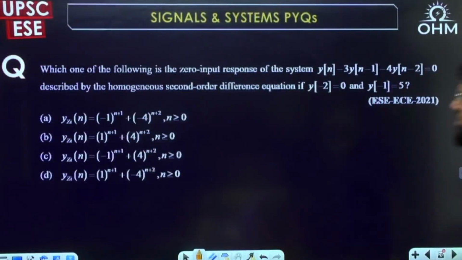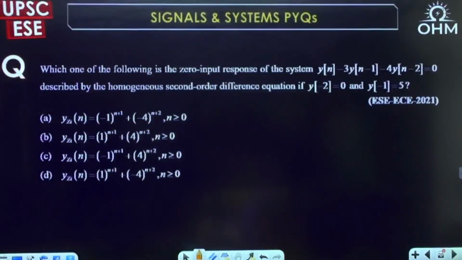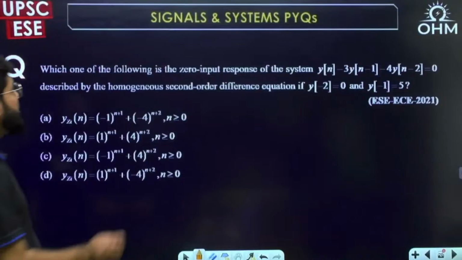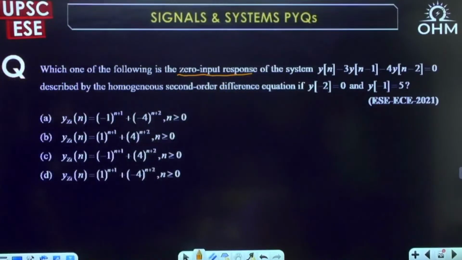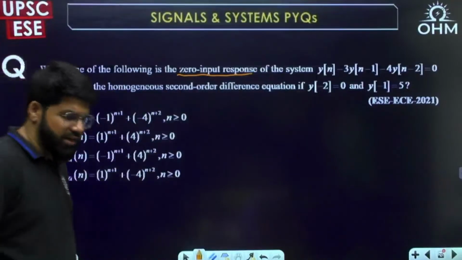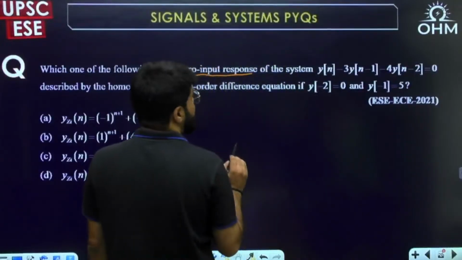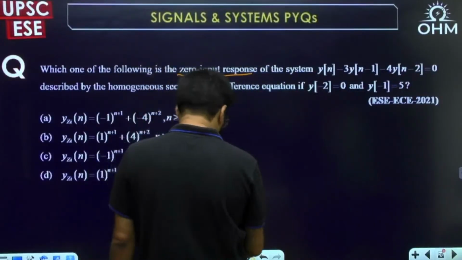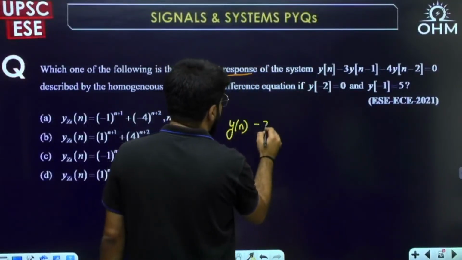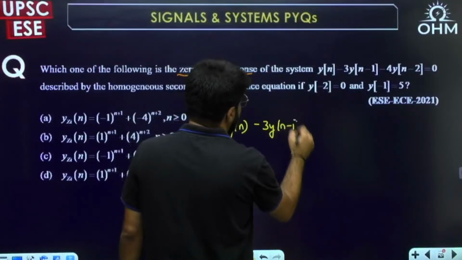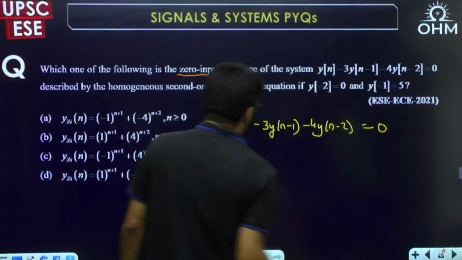2021 question, direct notes. Have a look into this question. It is on solving the difference equation, the zero input response. Input is not given, and that is why we call it zero input response: the response due to the initial conditions, the natural response of the system. First of all, what is the Z transform property to be applied here? Converting to the Z transform. What is the difference equation given? y(n) minus 3y(n minus 1) minus 4y(n minus 2) equal to 0.